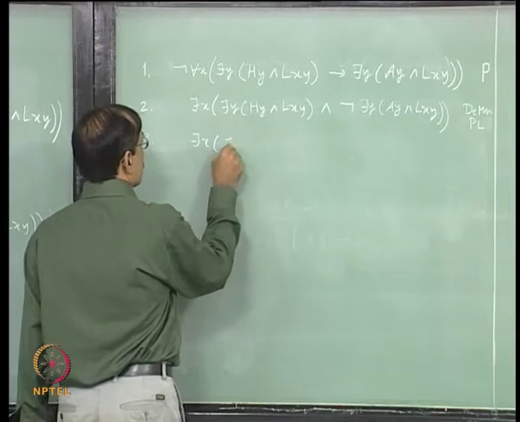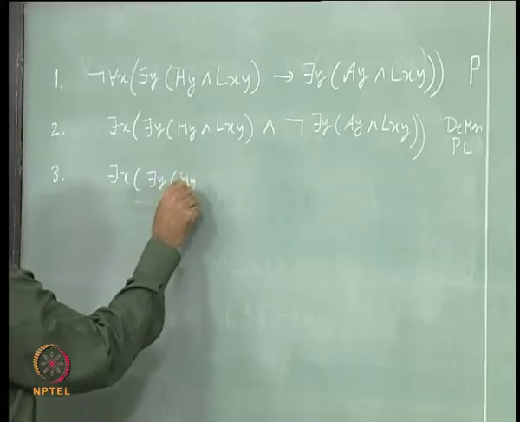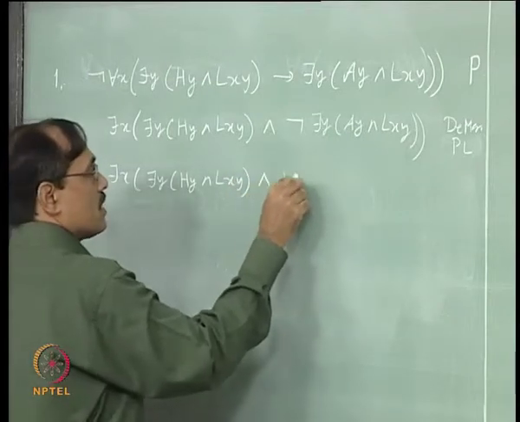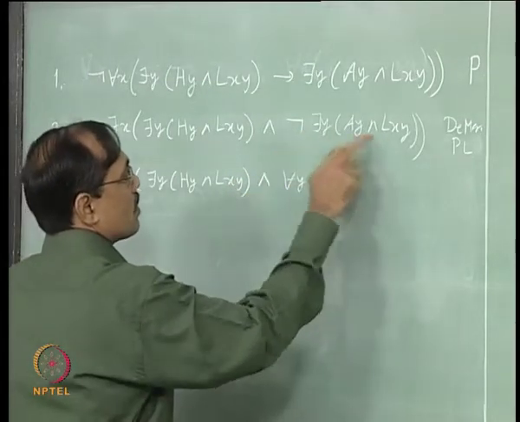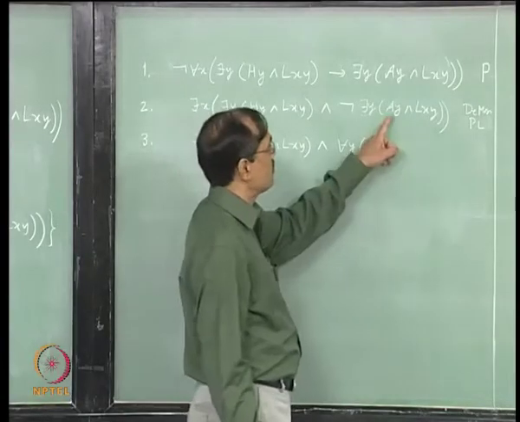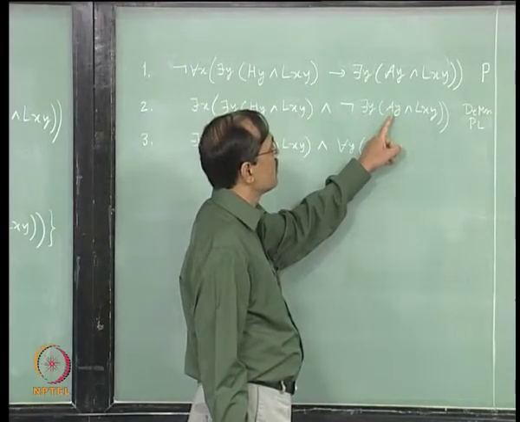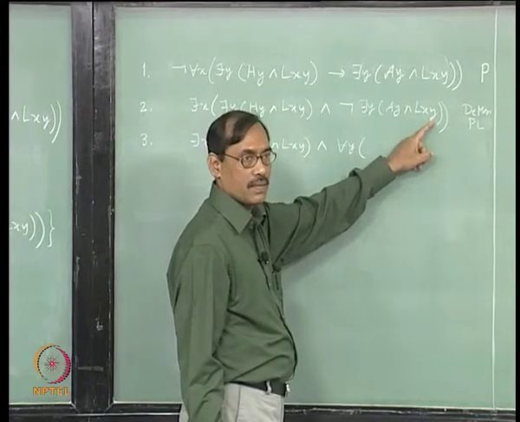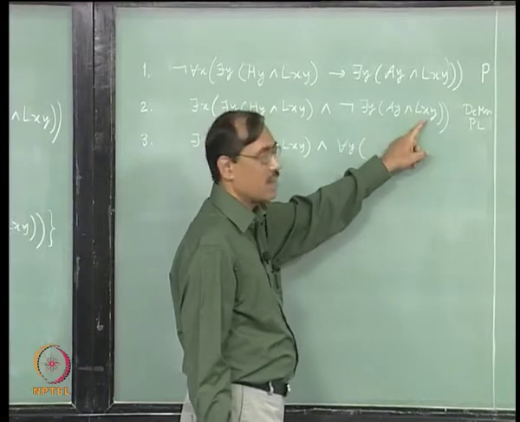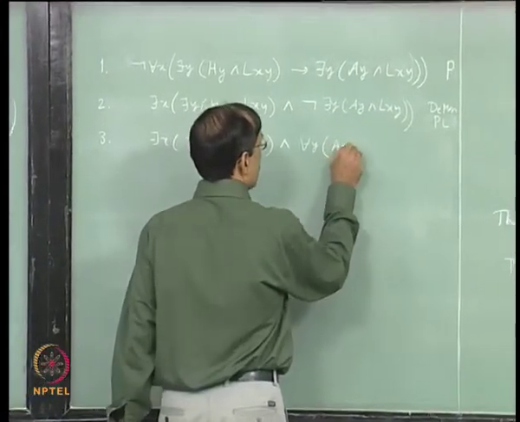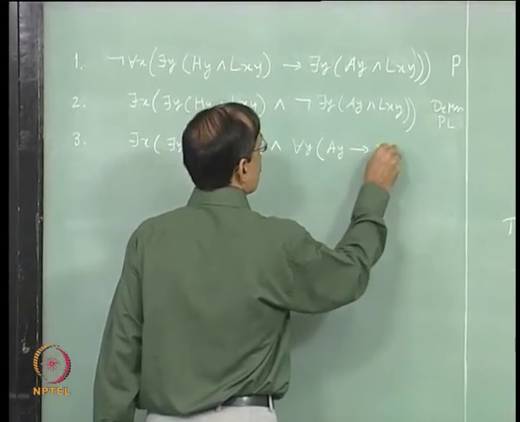So, we can take it inside, let us try that. There is x, there is y, hy and lxy, and for each y not will go inside, not of ay and lxy, that will be not ay or not lxy, or we can write ay implies not lxy.